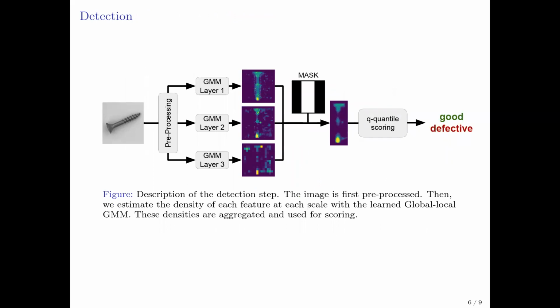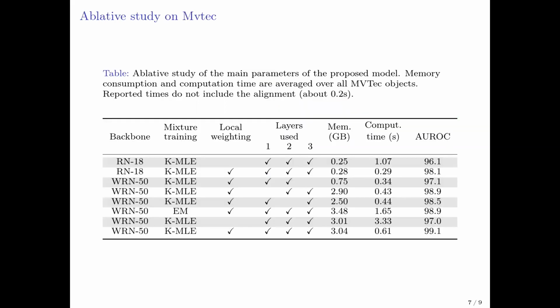For the detection, we have a mixture per network layer. To test a new image, for each layer we estimate the probability map, and we merge these probability maps using a product. This fusion is equivalent to considering that the layers are independent in probability. Rather than scoring with the worst probability, we use a Q-quantile, which was more robust to false alarms.